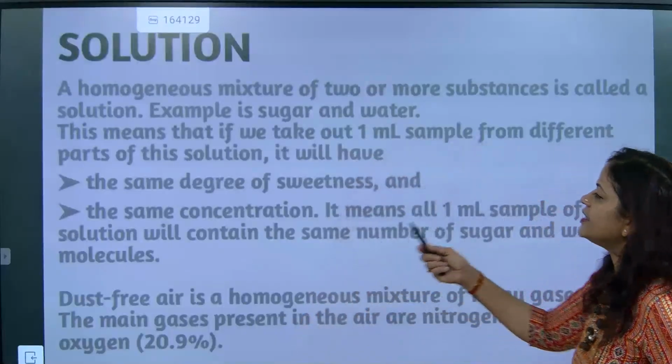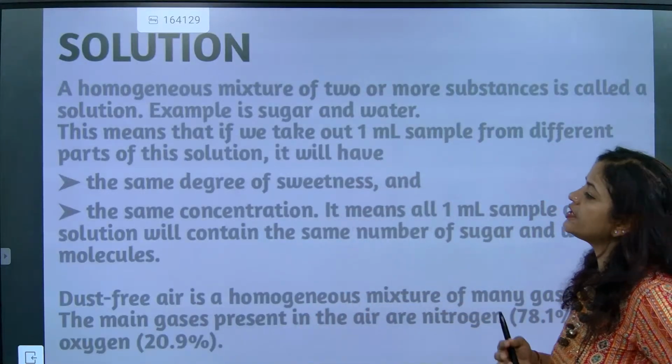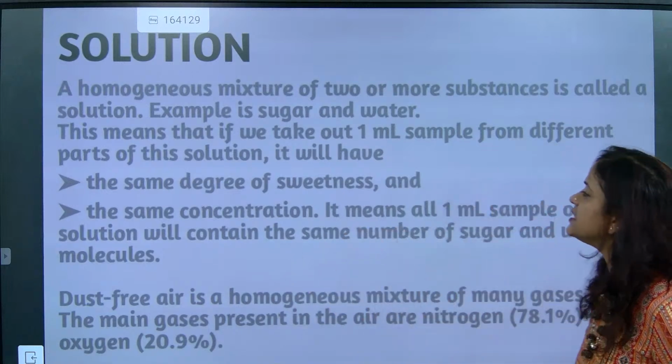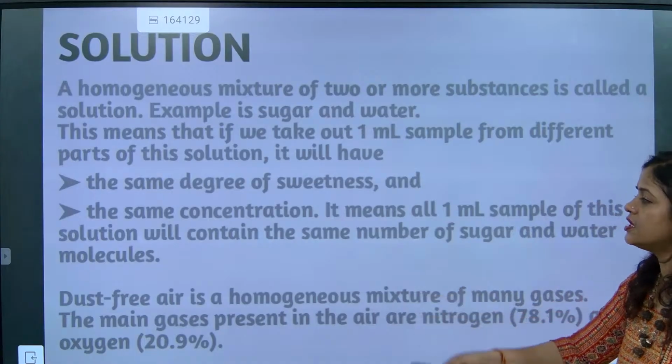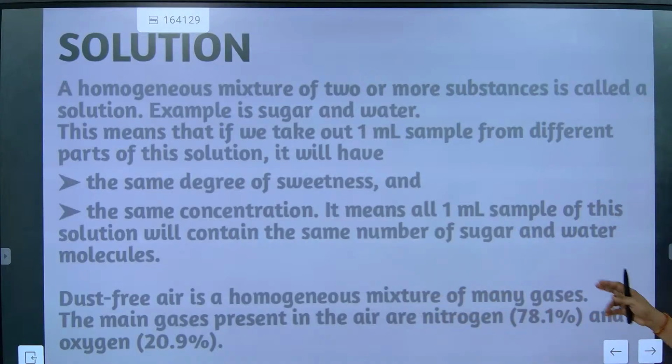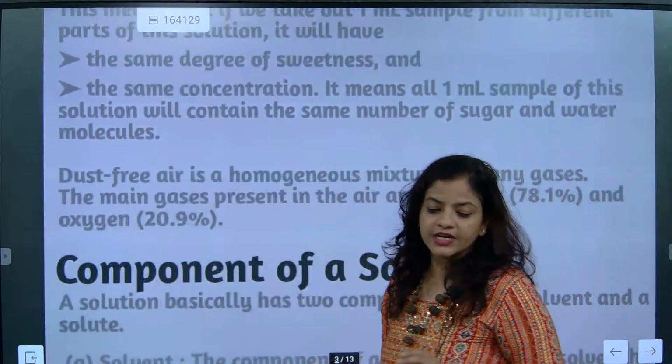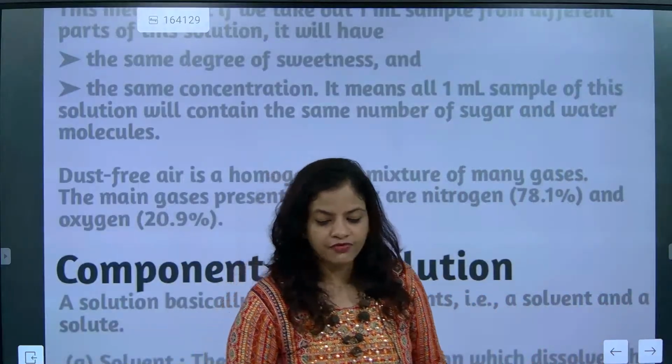That's what, beta: the same degree of sweetness and saltiness will be there, the same concentration. It means every 1 ml sample of this solution will contain the same number of sugar and water molecules. That is exactly an example of uniform distribution.